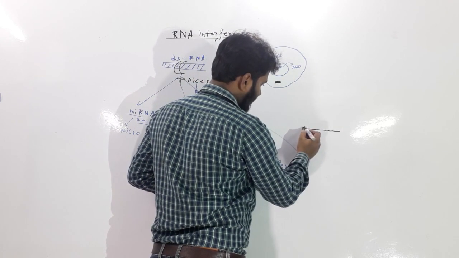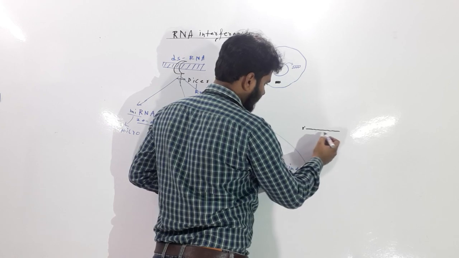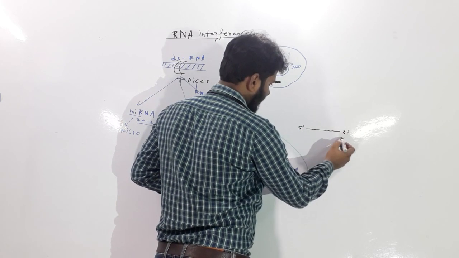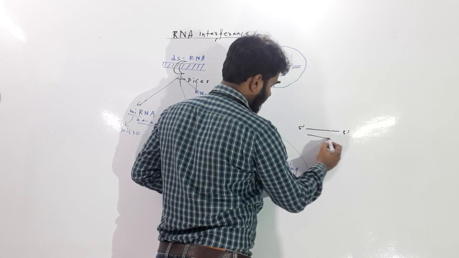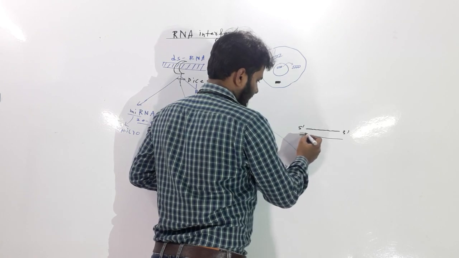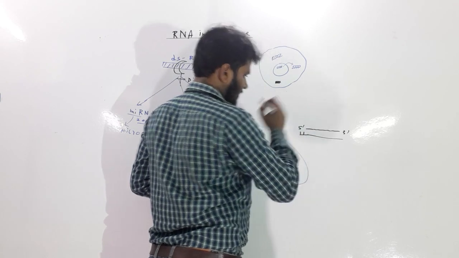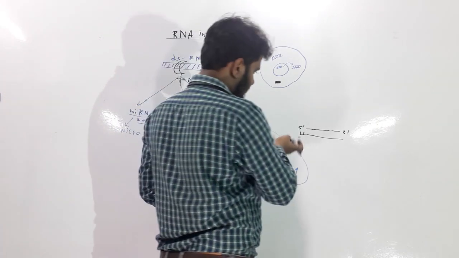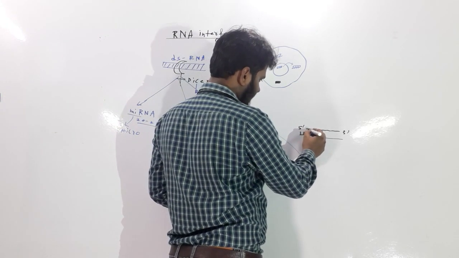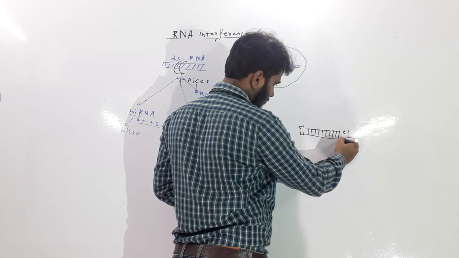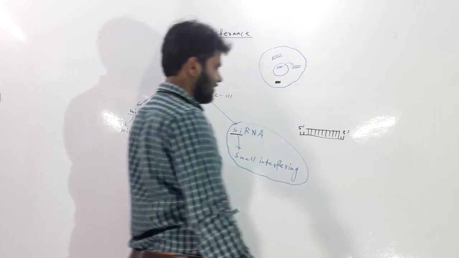Suppose this strand is 5 prime to 3 prime, and this is 3 prime to 5 prime. In each strand, a 2 nucleotide stretch will be hanging at the 3 prime end.